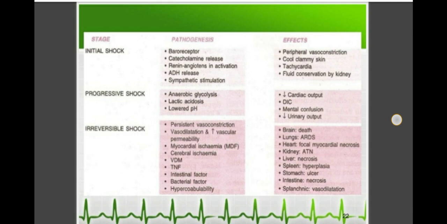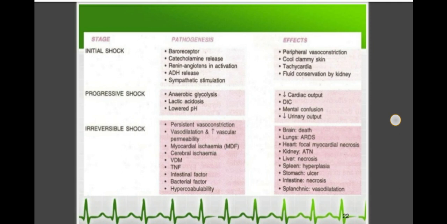In initial shock you see the secretions of baroreceptors that cause the peripheral vasoconstriction, then catecholamine release that causes the cool and clammy skin, then renin-angiotensin activation that causes tachycardia, then ADH release and sympathetic stimulation, that is fluid conservation by the kidney by ADH release. So these are the different effects that are caused by different stimulations. Then the second stage, that is progressive shock.